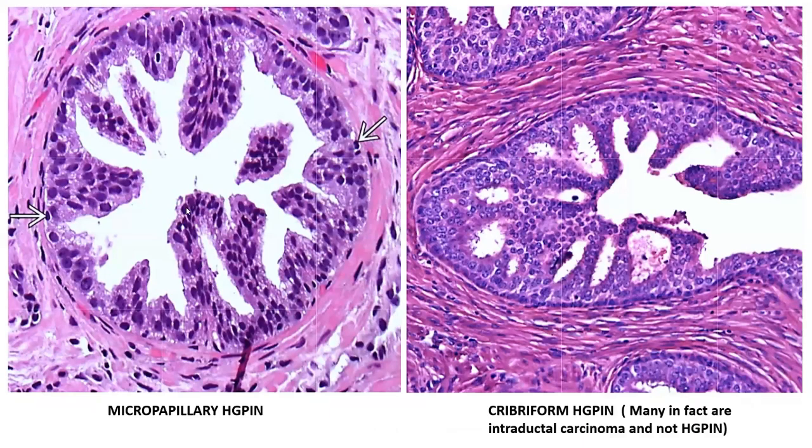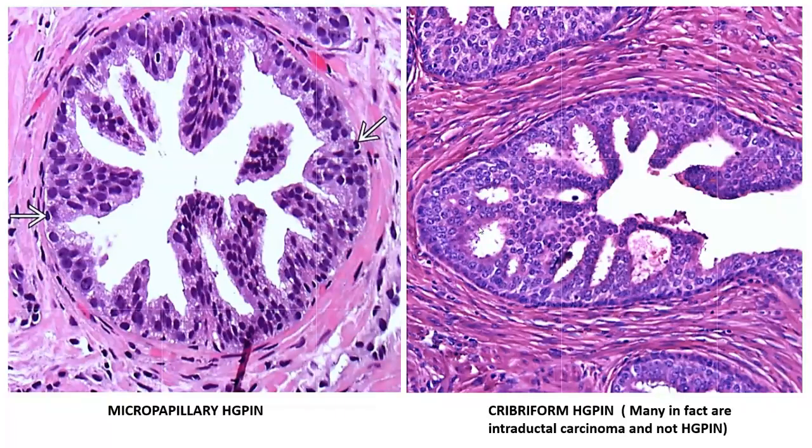And over here, you are seeing a mostly micropapillary pattern, but also appreciate the fact that there are a few luminal undulations, like the tufting pattern, also within these glands. Keep in mind that you are not really supposed to focus on the nitty-gritty of the micropapillary architecture versus the tufting versus cribriform. It is just to help you identify the fact that you are probably dealing with a gland which is a preneoplastic one.